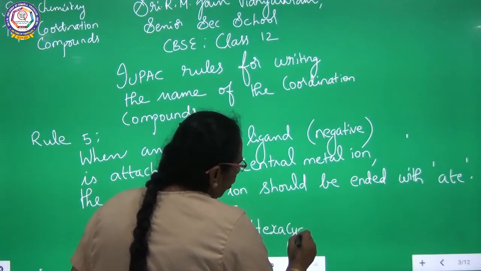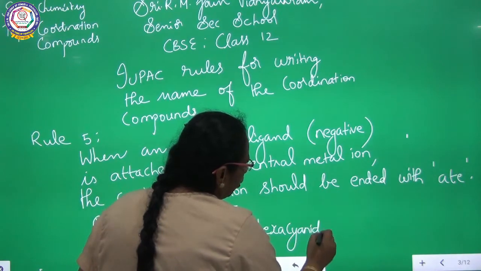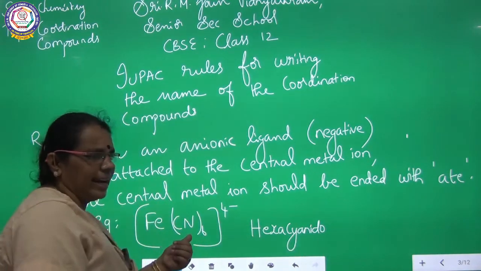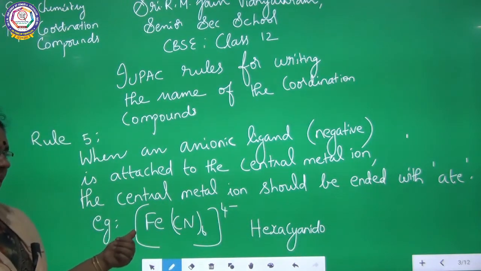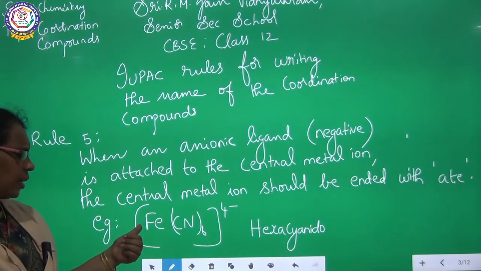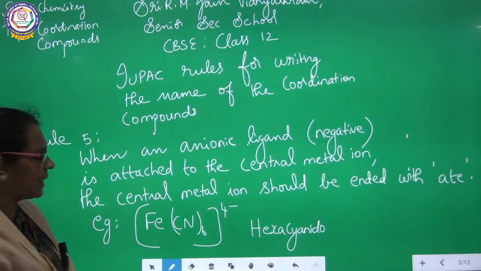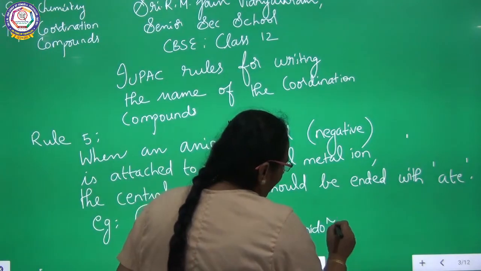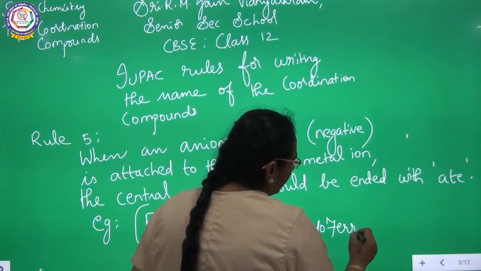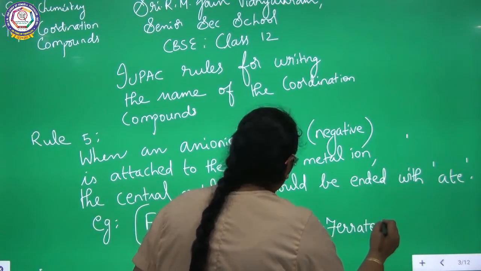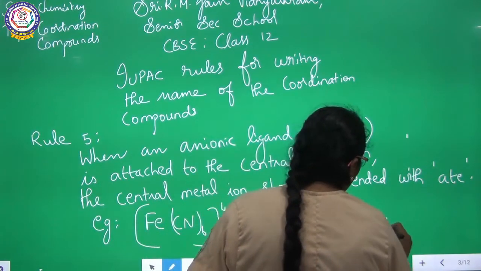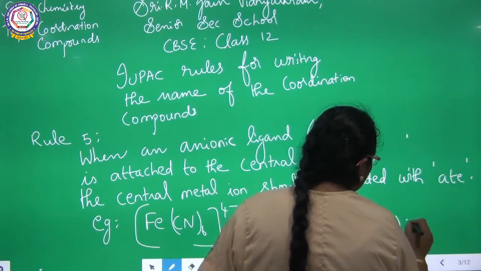Hexacyano, or cyanido, hexacyanido. As it is a negative ligand attached to the central metal ion, the central metal ion should be ended with ATE. So hexacyano ferrate, ferrate 2 ion.